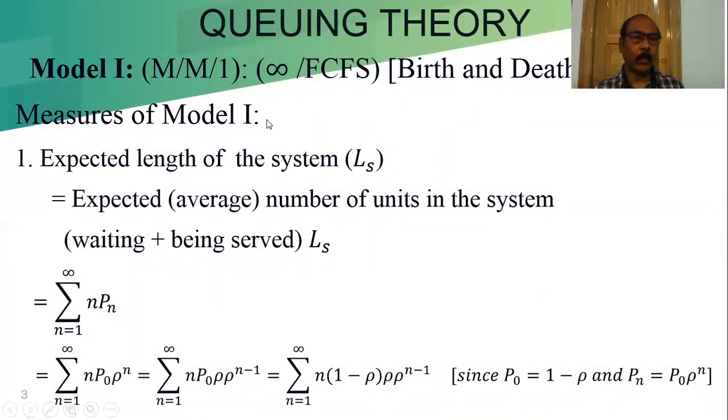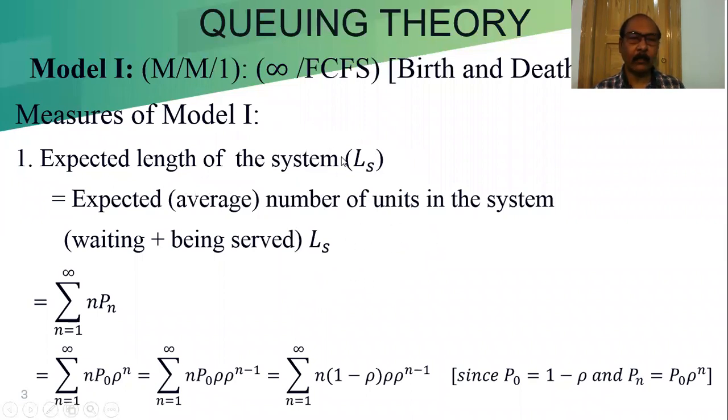Measures of the model 1. There are four measures, namely LS, the length of the system, LQ, the length of the queue, WS, the expected waiting time in the system, and WQ, the expected waiting time in the queue.